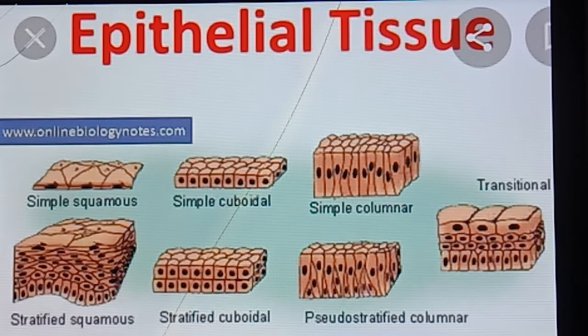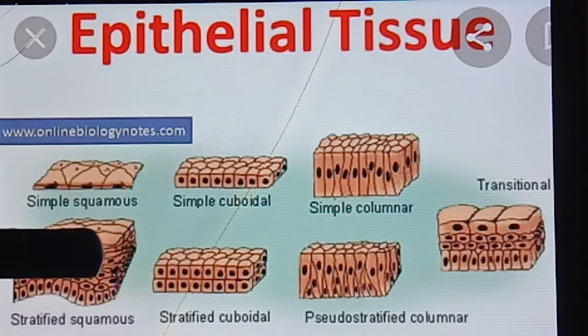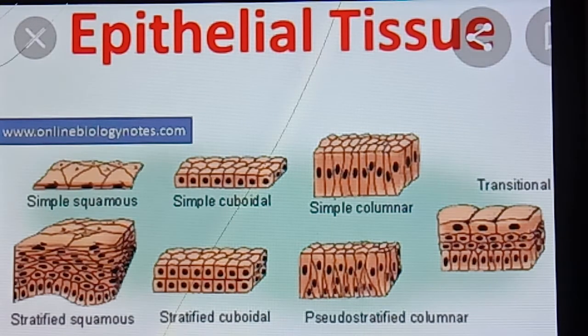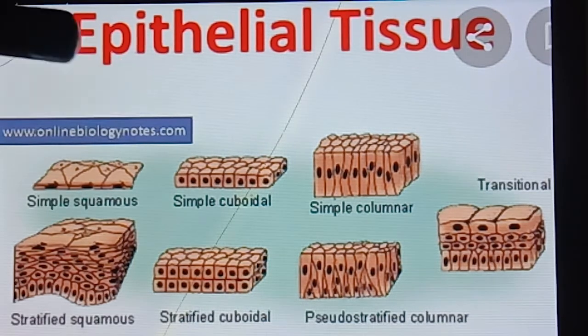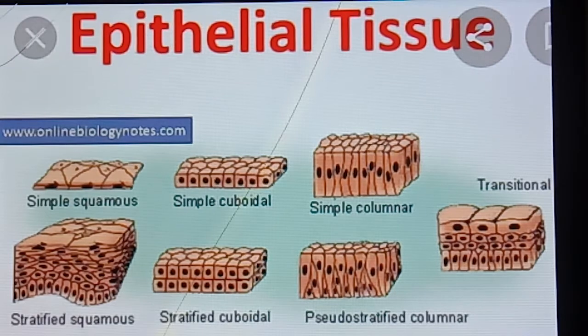First one is squamous epithelium. It is made up of thin cells with a flattened nucleus. It is found in the lungs, kidney, and the covering of the skin and tongue. Second one is cuboidal epithelium. What is cuboidal epithelium? It is composed of a single layer of cuboidal cells. It's clear? This tissue is present in the thyroid vesicles, salivary glands and sweat glands, which are exocrine.